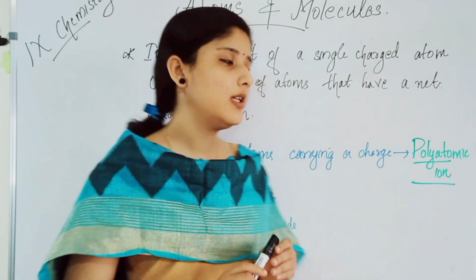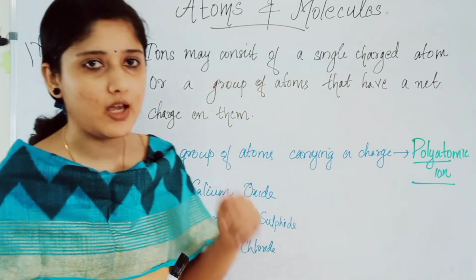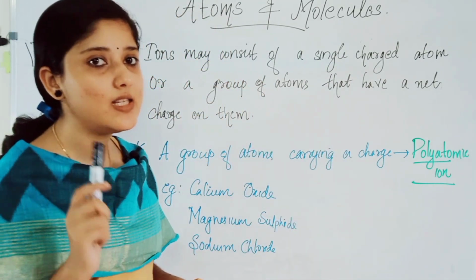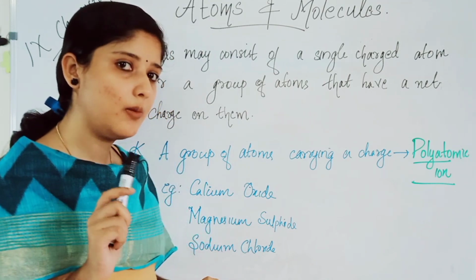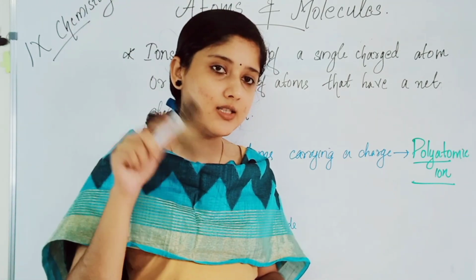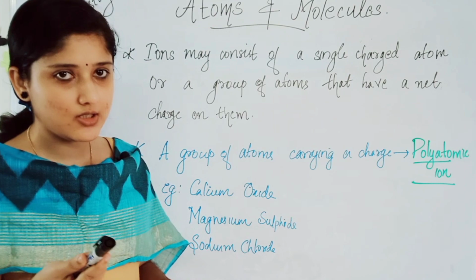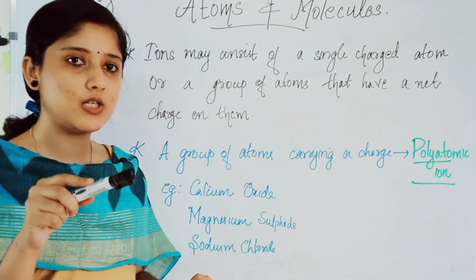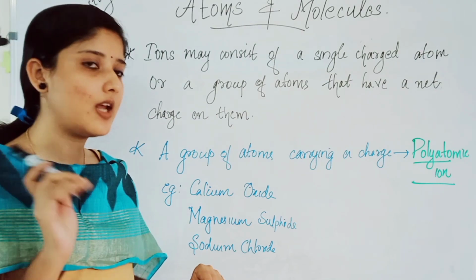Some of the important characteristics of an ion we are going to study now. What are ions? They may be single charged species. Already we studied about cations and anions. They are single atoms having a charge. Single atoms with a positive charge are cations and with a negative charge are anions.